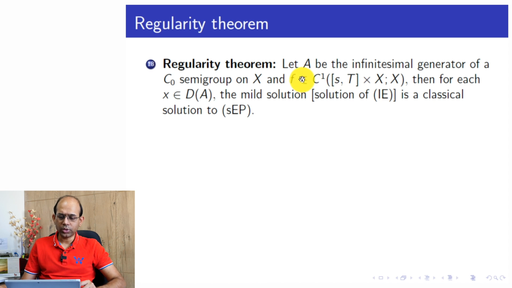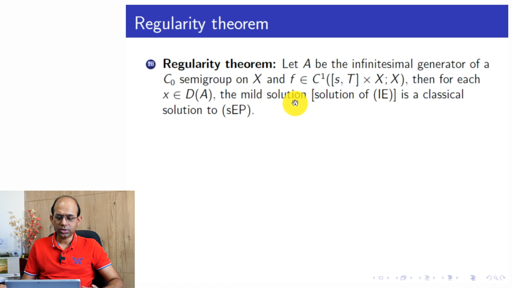One must be careful that this is C1 as a function of two variables, not only time or only X, but time and space together. So differentiability in that sense.